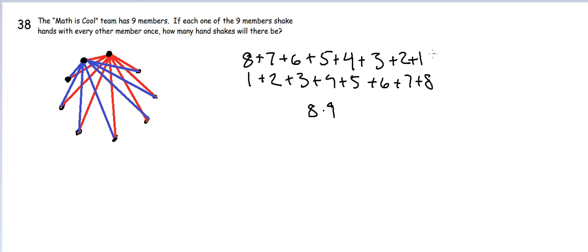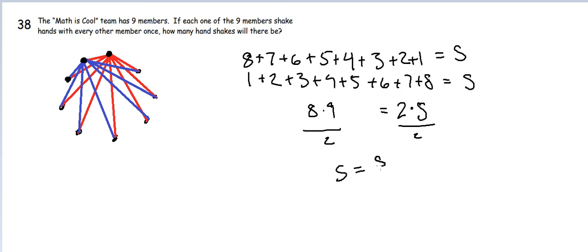Now, one way we can think about this is the answer is not 8 times 9 because this is S and this is S. These are both the requested sums. These are both the sums that we want. So 8 times 9 is going to end up being 2 times S. And 2 times S, well, we want S, so just divide by 2 on both sides to get S equals 8 times 9 over 2, which is 36. And that is our answer.